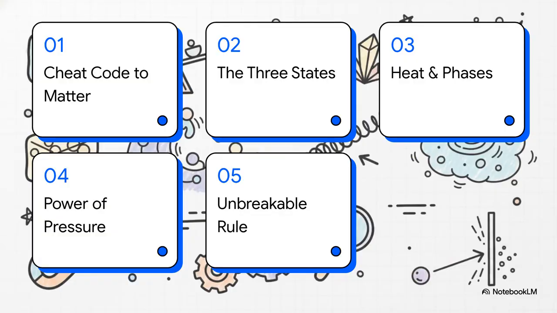Here's the game plan. We're starting off with the cheat code to matter. Then, we'll map things out in the 3 states explained. After that, we hit heat, phases, and plateaus, followed by the power of pressure. And we'll wrap up the whole shebang with the unbreakable rule. Let's get right into it.